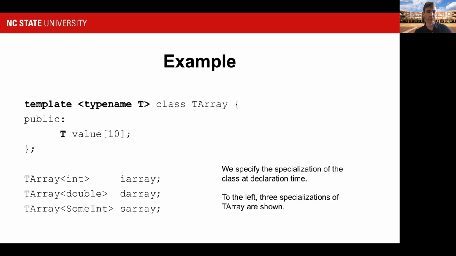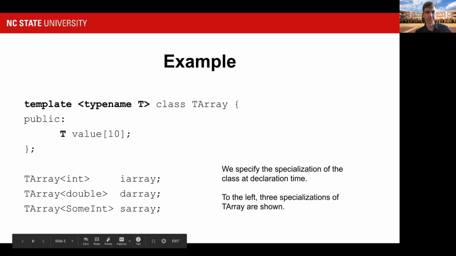Like TArray, I can specialize it to int, and then this IArray variable would have an array called value that had 10 integers. This DArray variable would have type TArray double, and inside of it, it would have an array of 10 doubles.